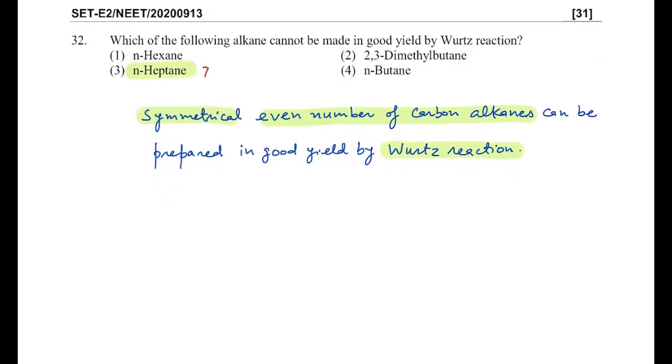Hexane contains 6 carbons, 2,3-dimethylbutane also has 6 carbons, and n-butane contains 4 carbons. Looking at the structure of 2,3-dimethylbutane, it is symmetrical, so Wurtz reaction will be preferred. So as per the options, heptane cannot be prepared in good yield. The question asks which alkane cannot be made in good yield by Wurtz reaction, so your answer should be 3.